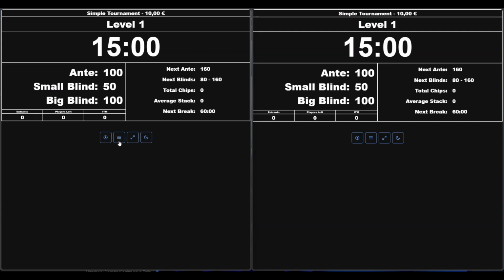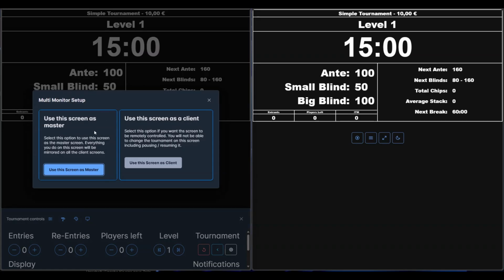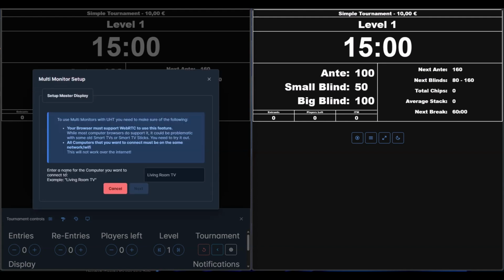Okay, so let's go to the tournament options here, the tournament controls, and now you will have this new button here, which is the multi-monitor setup. Let's click on it, and now we need to choose how this monitor should be set up. And as I already said, the left one will be our master screen, which will control the other screen. And let's go ahead and click on it.